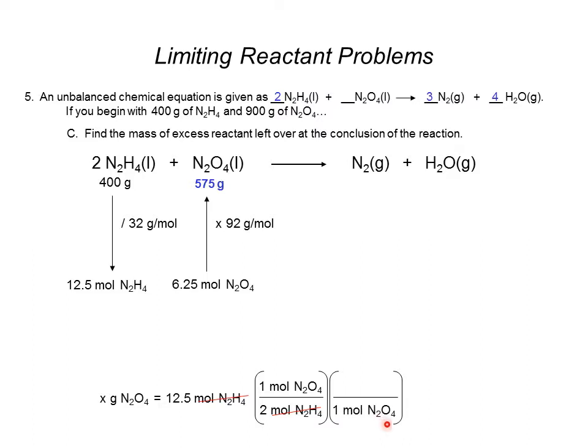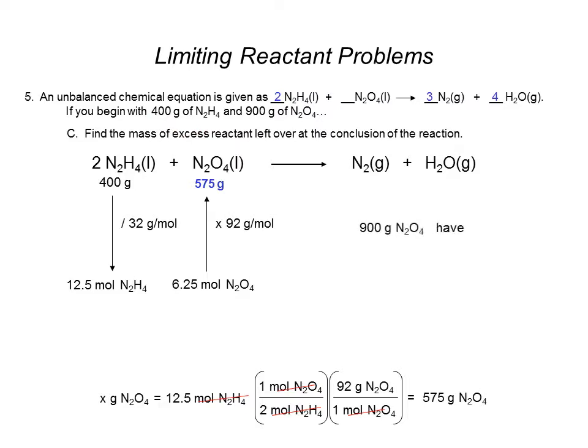4 oxygens at 16 is 64 grams, 2 nitrogens at 14 is 28 grams, so that has a molar mass of 92 grams per mole. Moles of N2O4 will cancel, and that means that I will need 575 grams of N2O4. And as was given in the original question, the 400 grams of N2H4 was limiting. That means it's all used up.